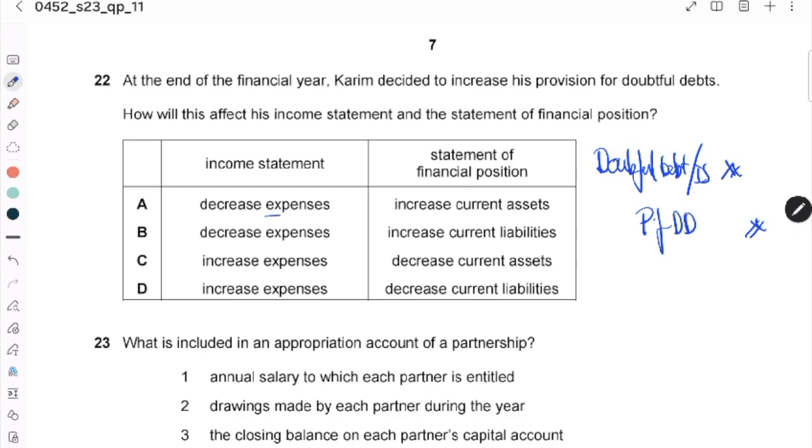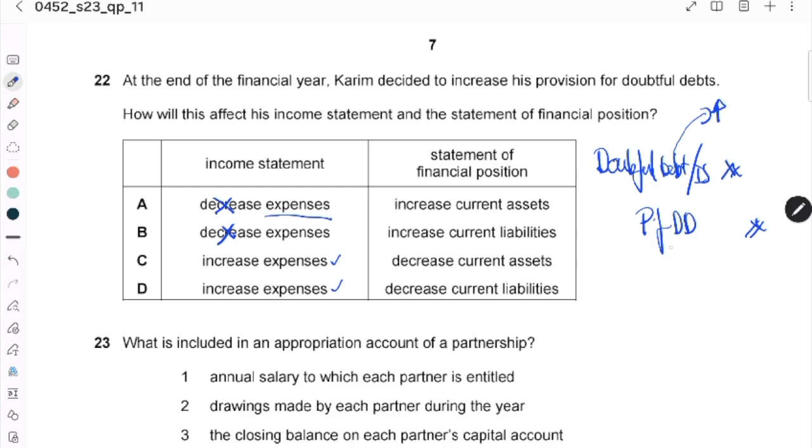If related with expense, it means expense will increase, because this one is on the debit side. So this one is either number C or number D. Number A and B is not.